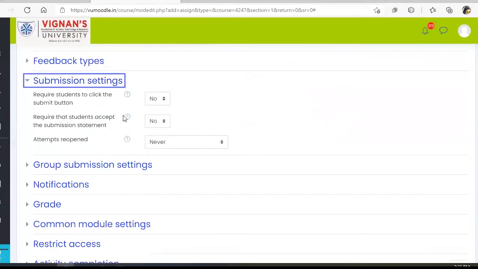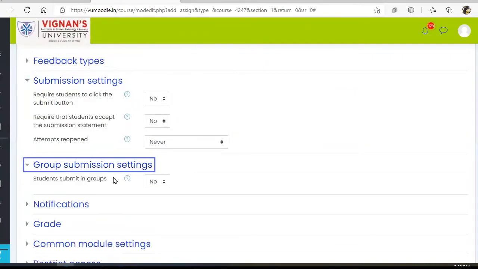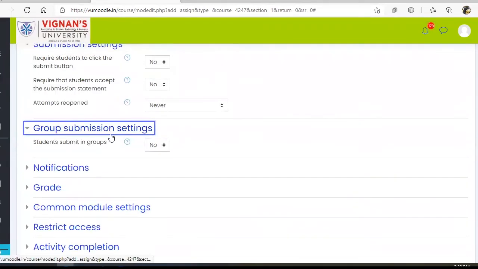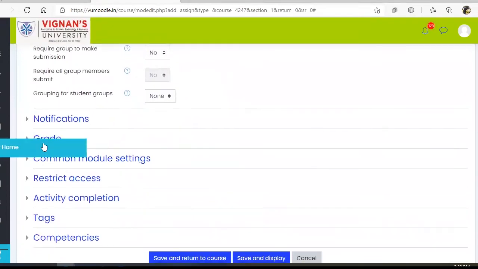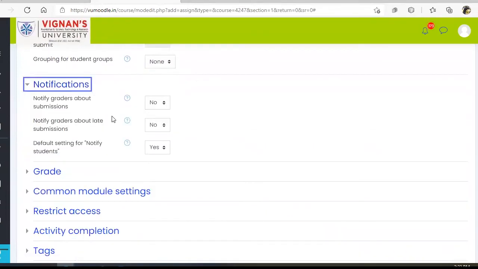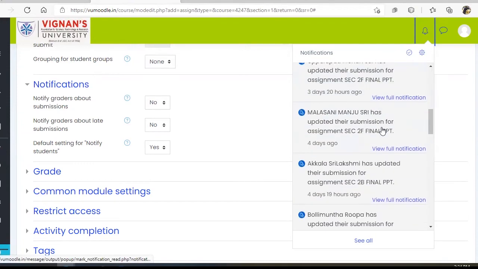And submission settings. If you want, you can enable these options. This will be helpful for us to give group activities or group projects. If this activity is a group activity, you can give this answer as yes, and you can choose any of these options, whether each member of a group needs to submit or one student from the group is enough. And this is the notification section. Once a student has submitted the assignment, it can be notified to the teacher, or whenever a faculty gives grades, you can notify the students. Those notifications will come here. A student or faculty can see all the notifications.